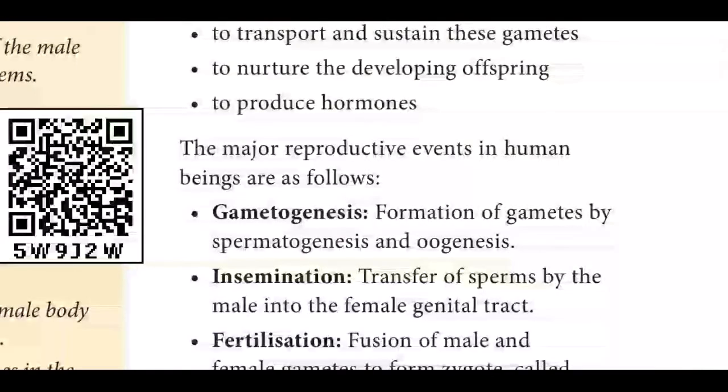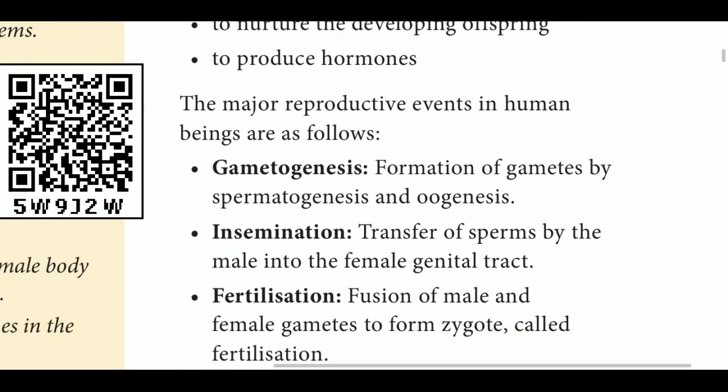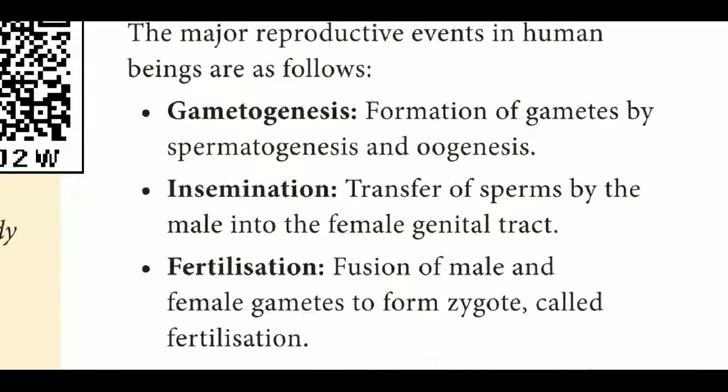Next, major reproductive events in human beings. The following reproductive events occur in the human being. First one, gametogenesis, formation of gametes by spermatogenesis and oogenesis. Gametogenesis means formation of gametes.